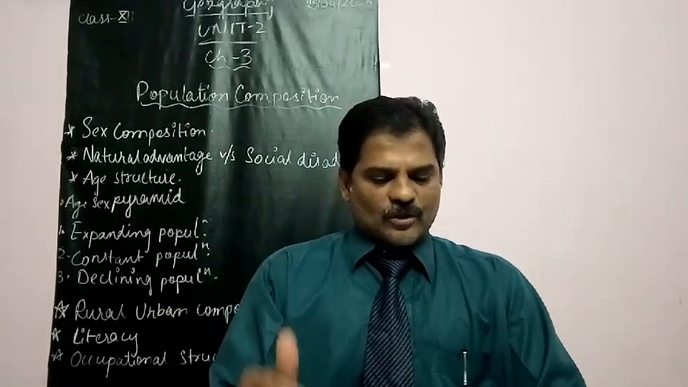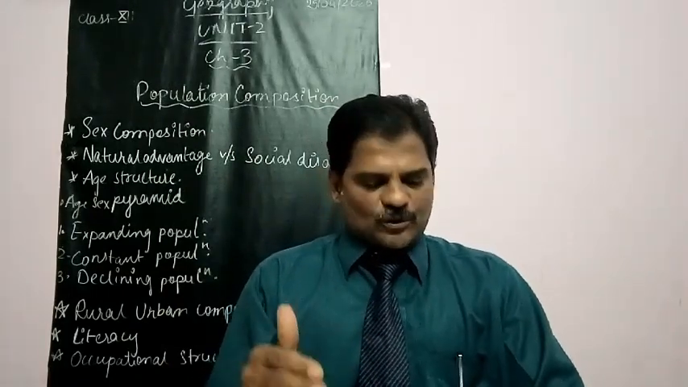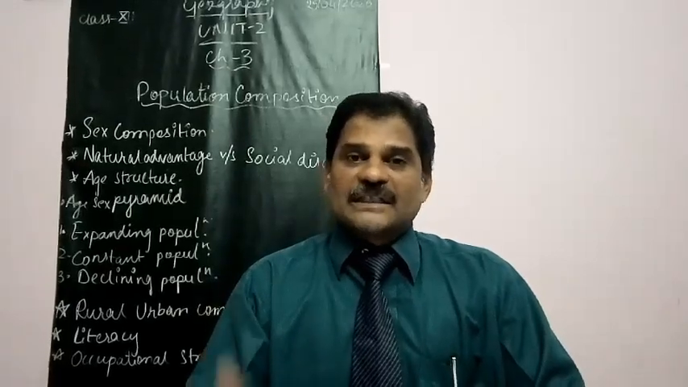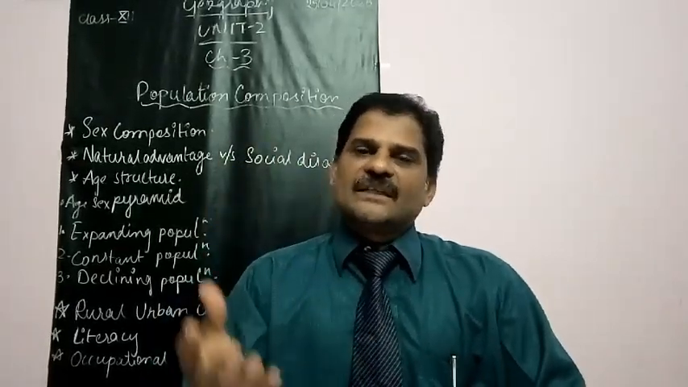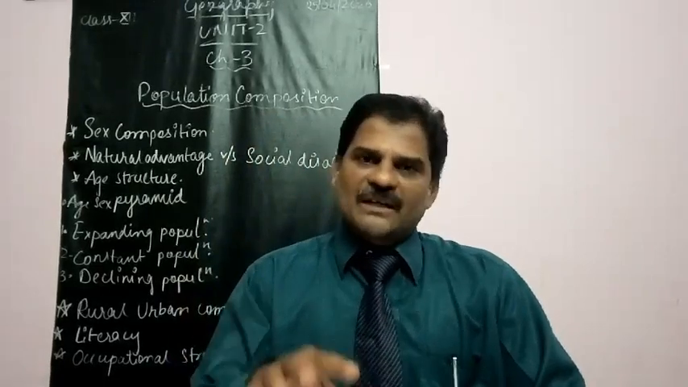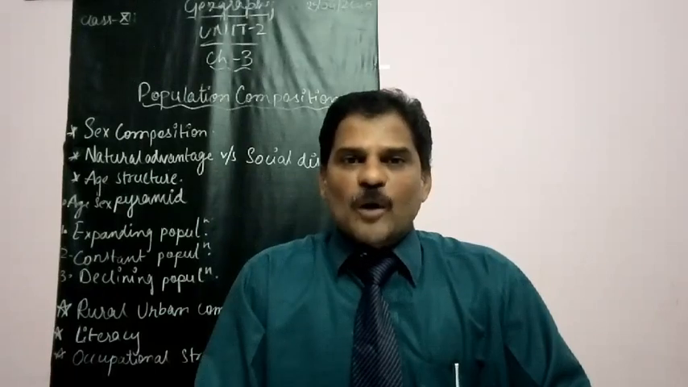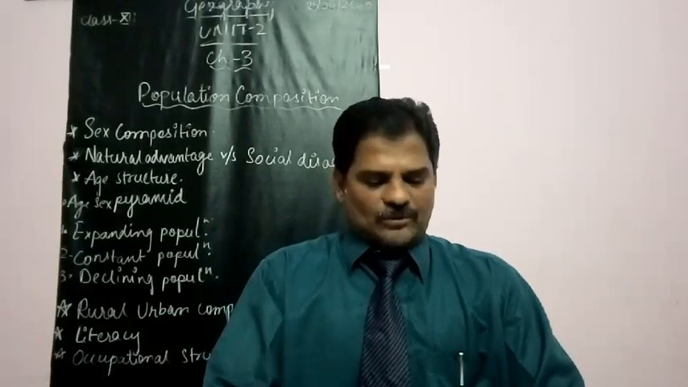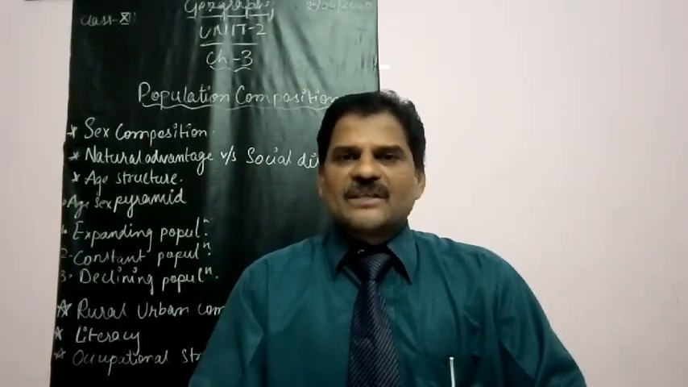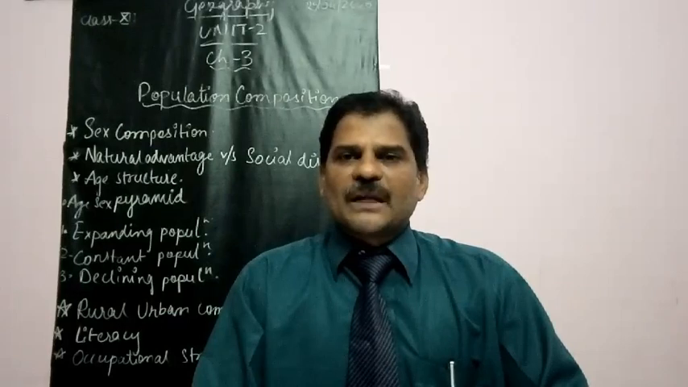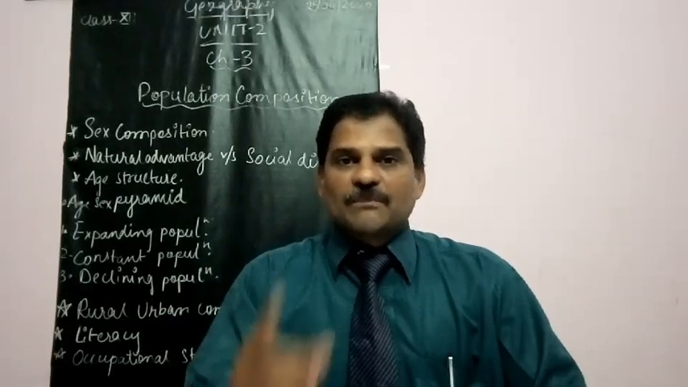Okay. Next one. This type of pyramid is generally found in developed countries. In developed countries, birth rate is less and death rate is also less. Next one, growth of the population is negative or nearly zero. Growth rate in these countries is negative or zero. An example of this type of pyramid is Japan. Japan is the best example.